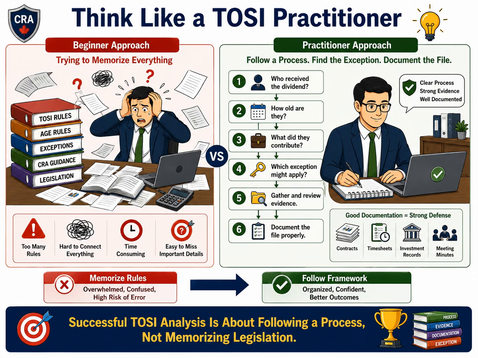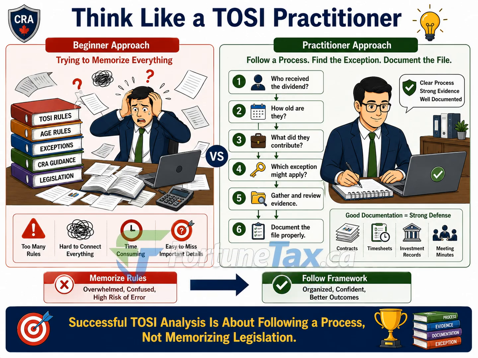After understanding the facts, the practitioner looks for possible exceptions. Rather than reviewing every exception immediately, they focus on the exceptions most likely to apply based on the shareholder's circumstances. The next step is gathering evidence.